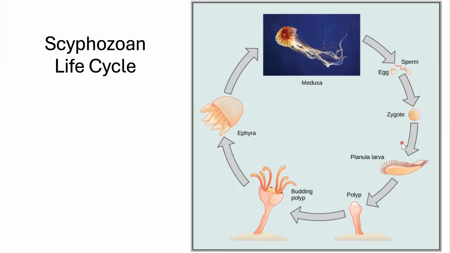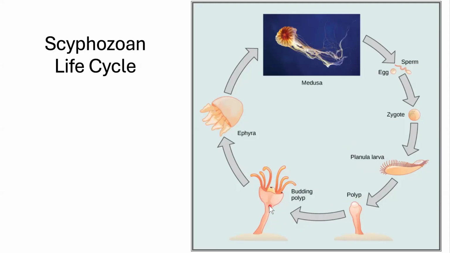That zygote undergoes mitosis, creating a planula larva. That is going to be like a worm, and it's going to have fringe, and it's going to swim around the ocean. It'll find somewhere nice to land, and it will become sessile, so it'll become stationary. This phase is called a polyp. Here's your polyp. That polyp will create fringe at the top. So polyps have fringe at the top, medusas have fringe at the bottom.